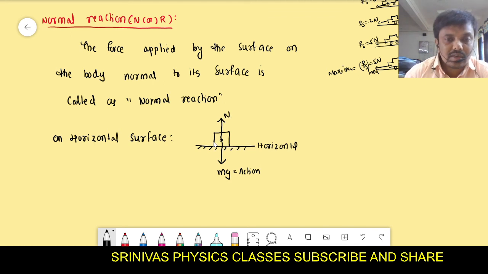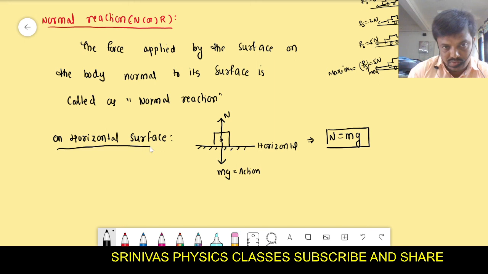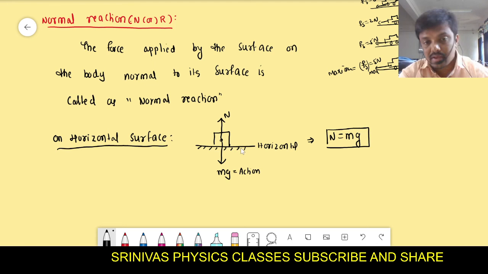But here this object is at rest. That means the gravity is balanced with the normal reaction. Then on the horizontal surface, we write N is equal to mg. Normal reaction formula on the horizontal surface is N equal to mg. This is a very important point. Object is pulling, applying the force on the surface, that is mg.